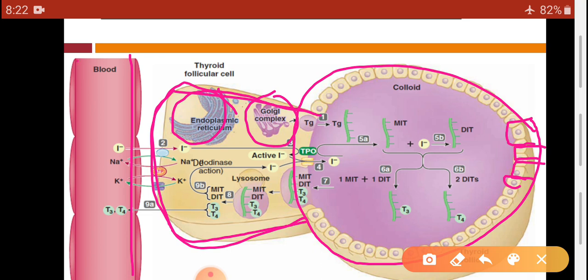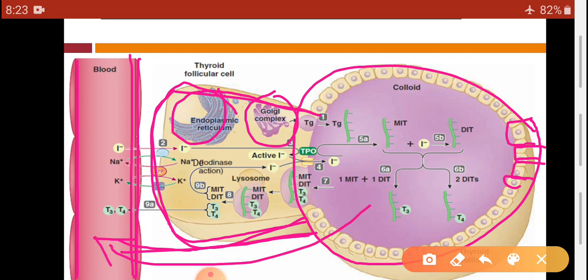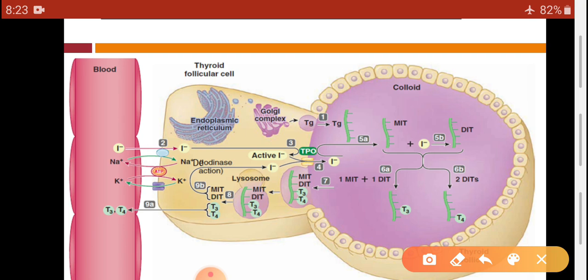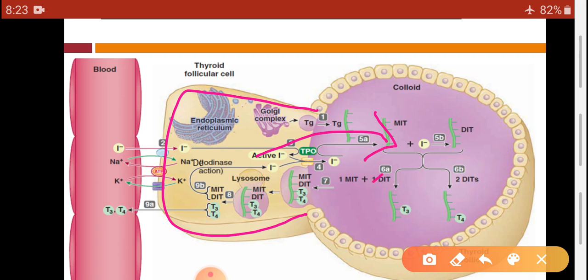This is a blood vessel or capillary, which is in close contact with the follicular cells for the purpose of transport of hormones after synthesis. So hormones are synthesized in these follicular cells. After synthesis, they are stored in the follicular cavity, and again they are transported in the blood for their action.